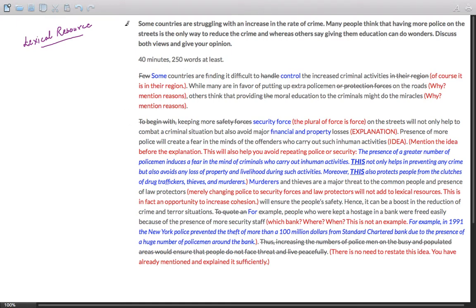So the question today is, some countries are struggling with an increase in the rate of crime. Many people think that having more police on the streets is the only way to reduce the crime, whereas others say giving them education can do wonders. Discuss both views and give your opinion.